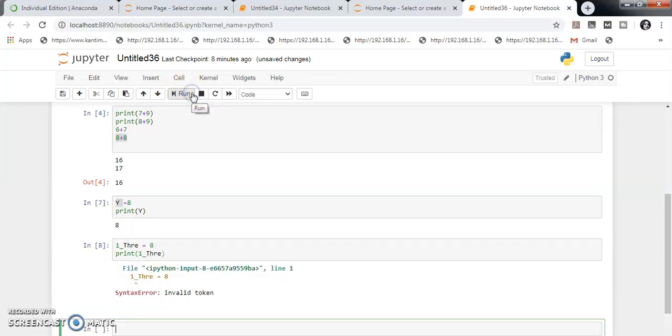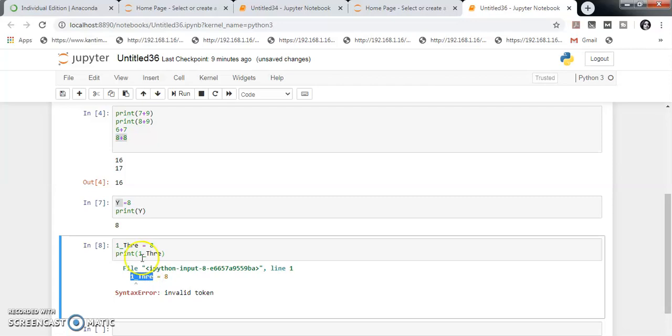It gives an invalid token error, because the name should not start with a number.